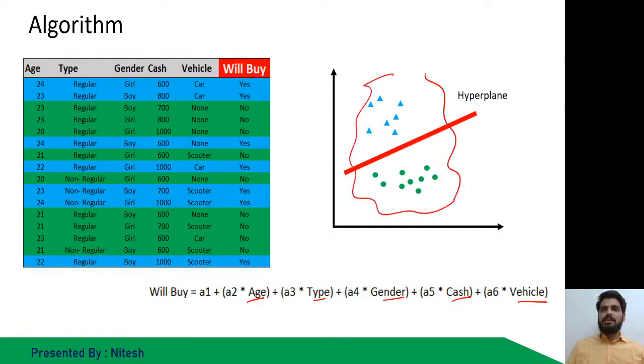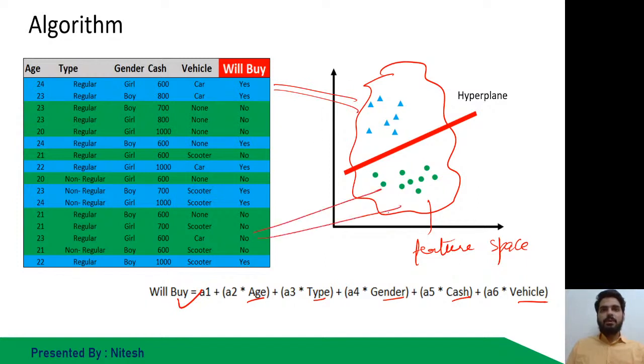This plane is known as the feature space. So by solving the below equation, all the blue dots are mapped here and the green dots are mapped below. It's as per my design, but I don't know whether they are going to be put in the same scenario or not. This is just as per my design.